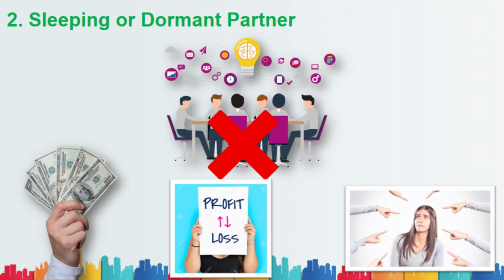Next, moving on to the next type of partner, that is sleeping or dormant partner. Again, the name itself says it. A sleeping partner does not do anything in the partnership business. Sleeping partners are partners who are not involved in the day-to-day activities of the business. They invest capital, take part in profit and losses, and also accept unlimited liability. They won't take part in day-to-day operation, and that's why we call them sleeping partners.